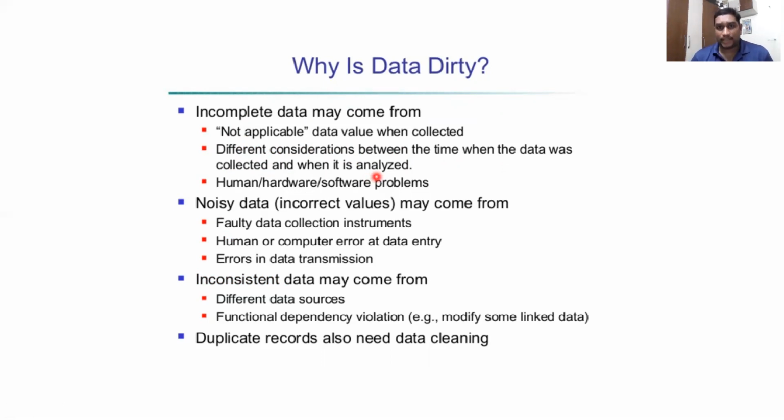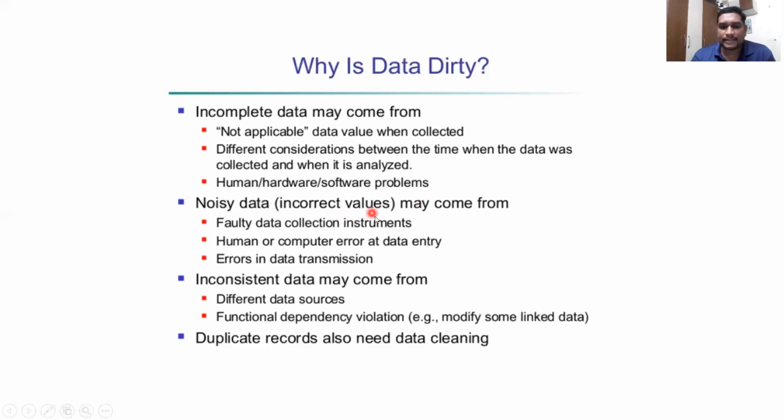Now you got some data whose basic interest is not necessary in the particular analysis. So you just remove that data, so that it should not be adding to the particular attribute. And there are some human, hardware, or software problems. A human problem is when he does not enter that particular value. Hardware issues mean it did not take the value, or any software issues. All of these come under incomplete data.